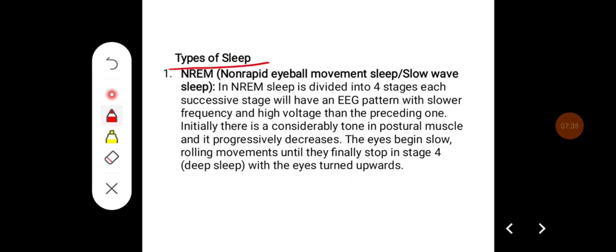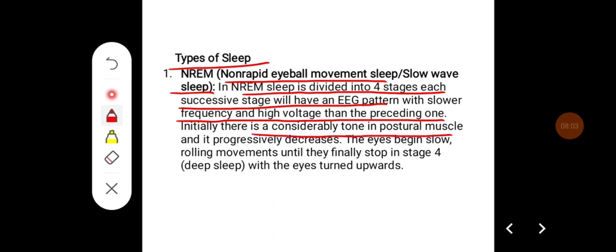There are different types of sleep. They are categorized into the NREM type and the REM type. NREM is non-rapid eye movement sleep, or slow wave sleep. NREM sleep is divided again into 4 stages. Each successive stage has an EEG pattern with a slower frequency and higher voltage than the preceding one.